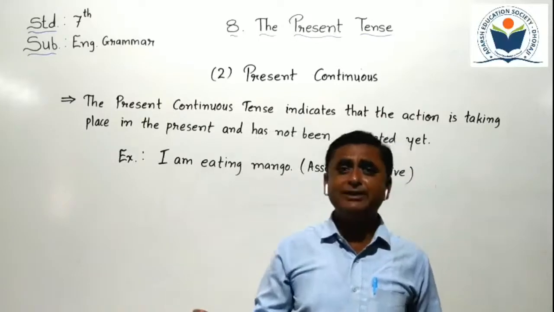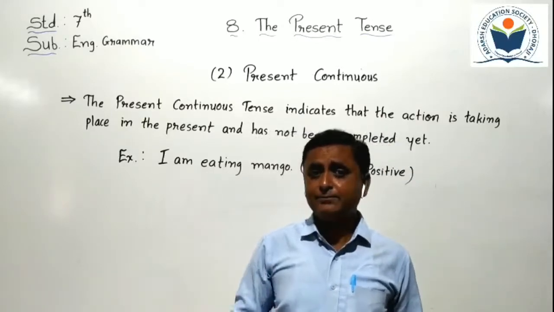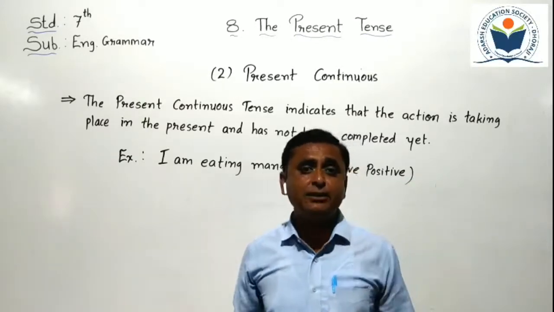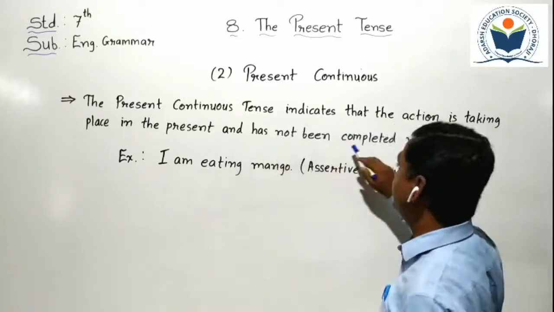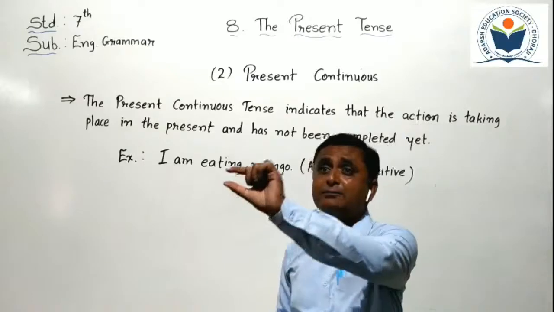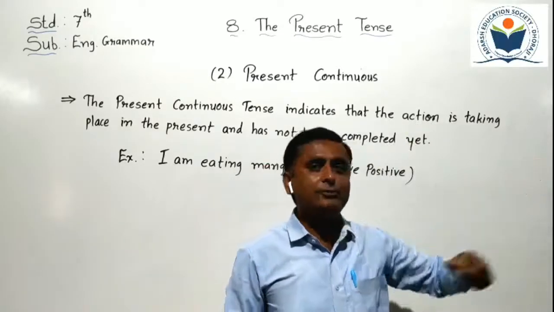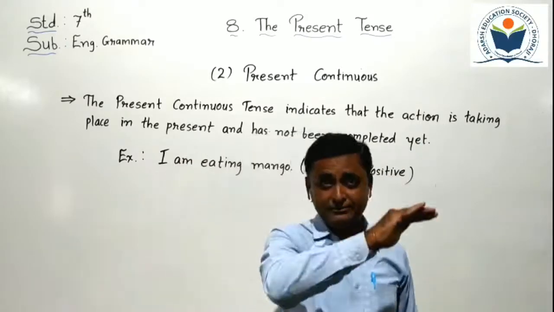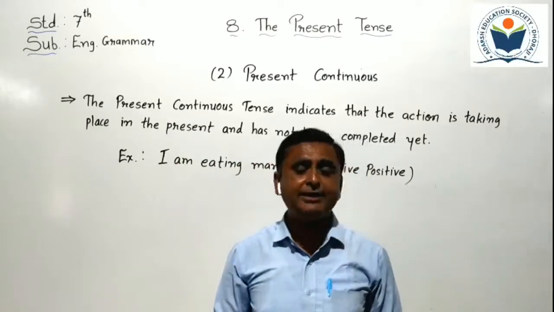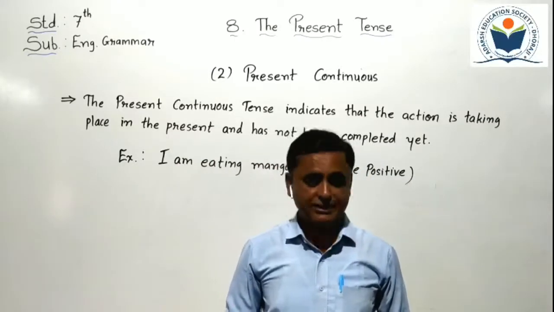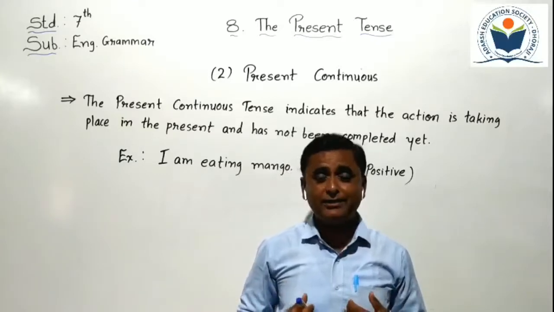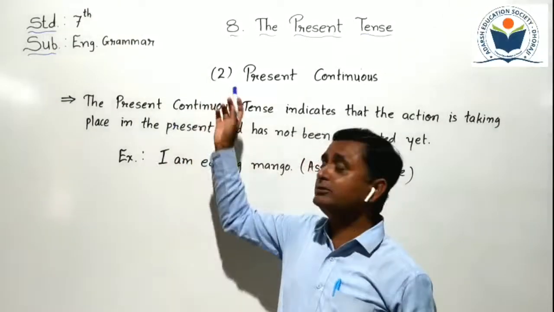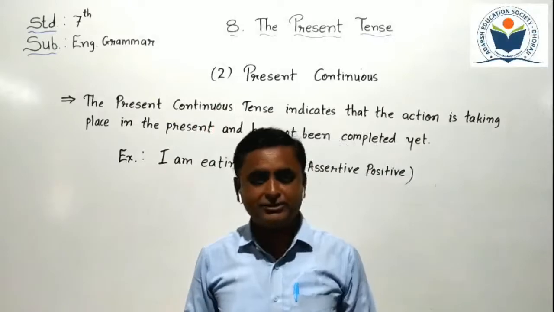While you are talking, seeing anything continue, at that time the action is not completed. Action is not completed and has not been completed yet. Action will be running, continuing at your eyes' moment. When you see it, at that time the action is running, not completed. At that time we have to use present continuous tense. If you are speaking and an action is going on in front of you, to show it we have to use present continuous tense. Can you understand, student?